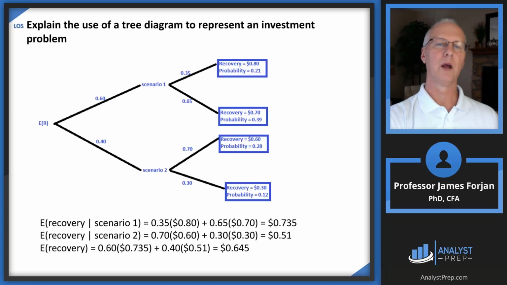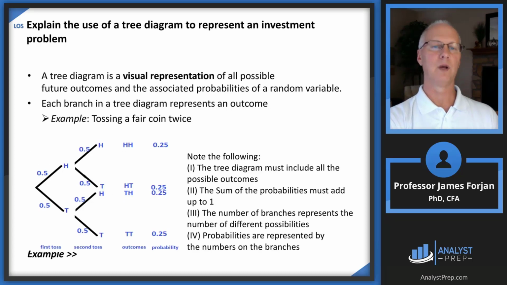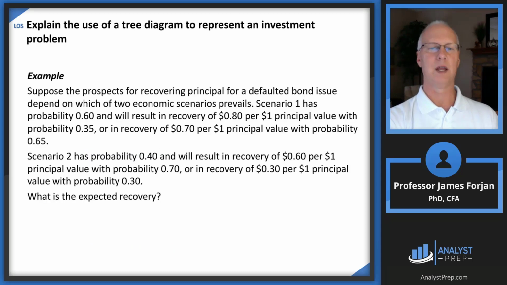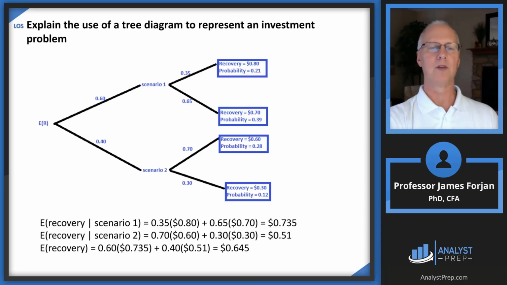All right, so here we are all the way on the left. We're going to start on the left and ask, what's going to happen? We have 2 scenarios. We were given those initial probabilities as 60% and 40%. Going back to the coin flip, our initial probabilities were 50% and 50%. Here, they're different than 50%. So scenario 1 and scenario 2 have a 60 and 40% chance of occurring. Then, if scenario 1 occurs, we have a 35% chance of getting 80 cents and a 65% chance of getting 70 cents.